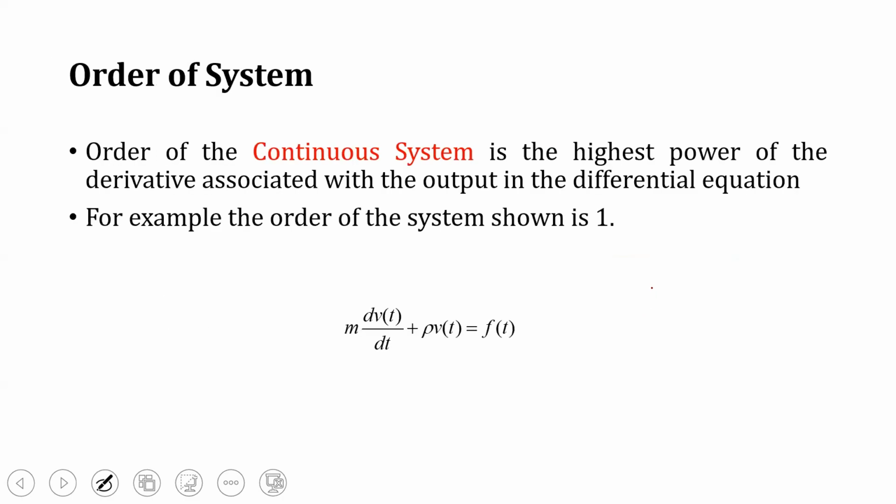So what is the order of the system? The order of a continuous time system is the highest power of the derivative associated with the output in the differential equation. This kind of equation we call a differential equation. In continuous time, we represent the system by a differential equation, whereas in discrete time, we represent the system as a difference equation. For example, the order of the system shown is 1, as it is only differentiated once.